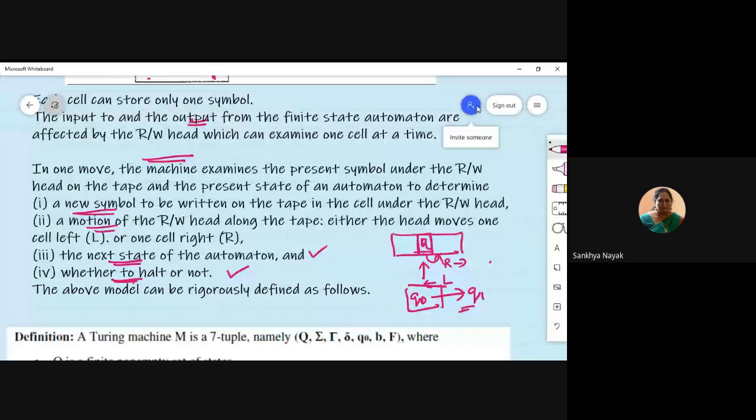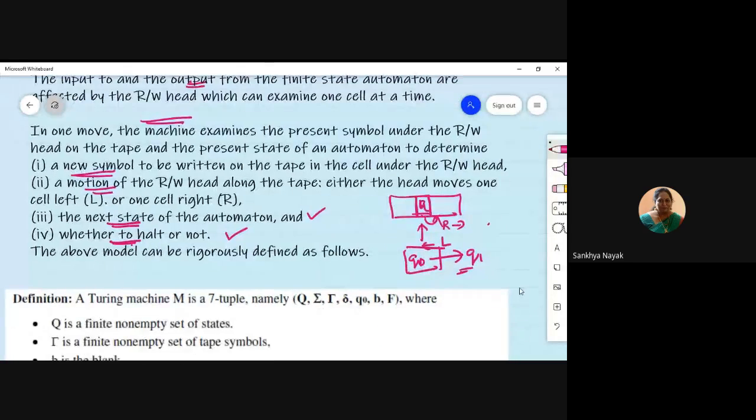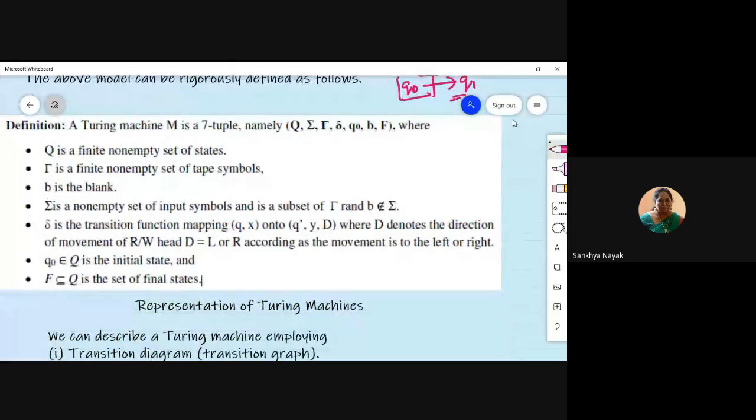Now coming to the formal definition of the Turing machine, you can define it using 7 tuples. So 1, 2, 3, 4, 5, 6, and 7. Out of these, you should be familiar with a lot of them already. For example, Q. This is a textbook change.